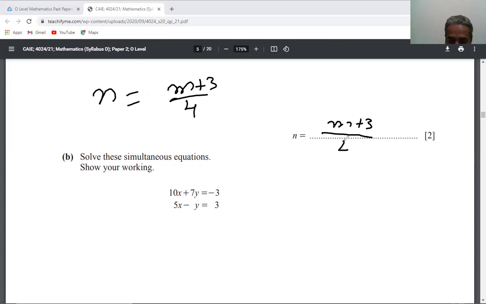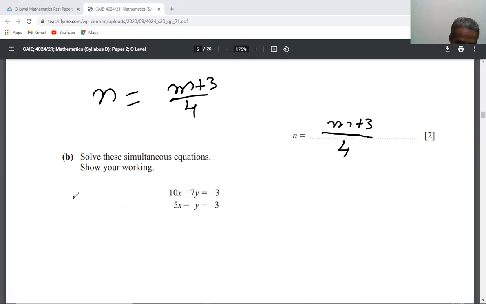For this, multiply your second equation by 2 and then subtract. Or multiply your second equation by 7. This is easy because it has opposite sign, so simply multiply your second equation by 7.